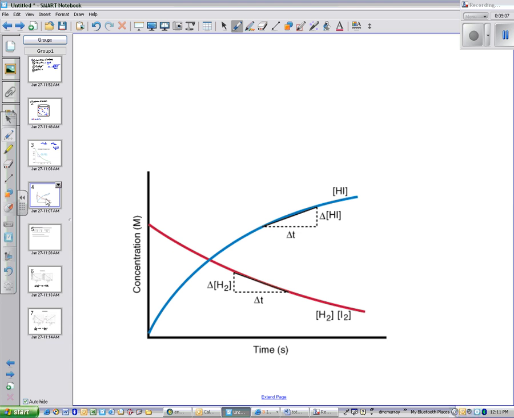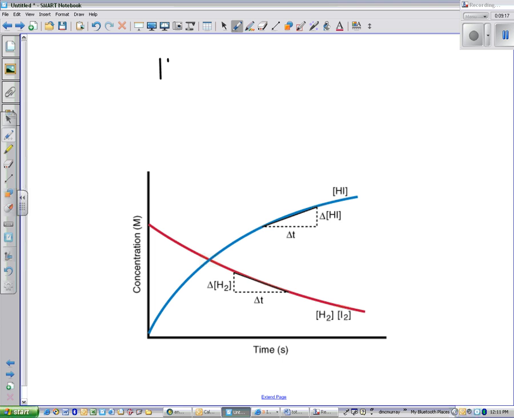Now, if we were to look at a graph maybe a little bit more elaborate, this graph is showing us hydrogen iodide. I can write a chemical reaction for this. It's showing us the concentration change of hydrogen plus iodine yielding HI. So this is a balanced equation for what they're showing here. And notice how HI is increasing, and it's evening out kind of similarly to the reactants doing their thing. And so this is showing us some reactants and some products.